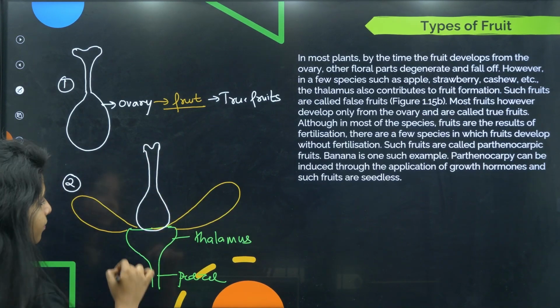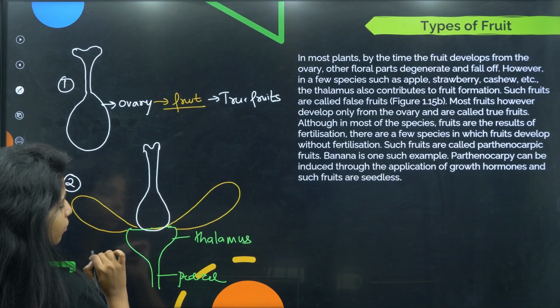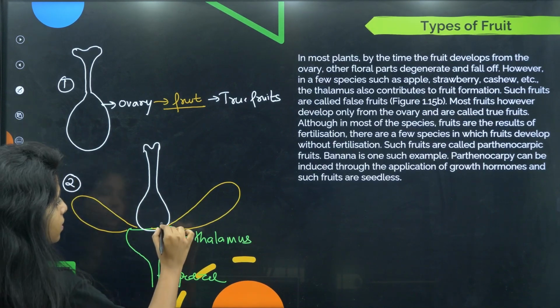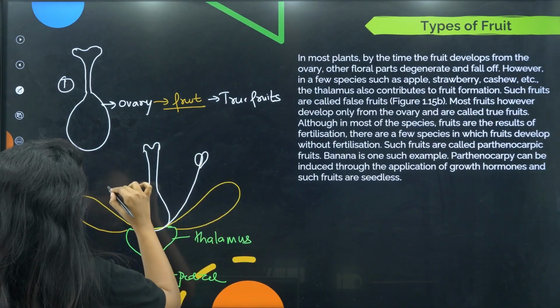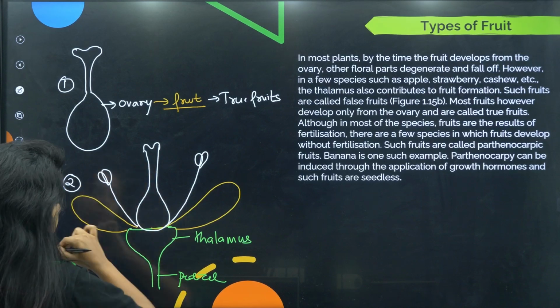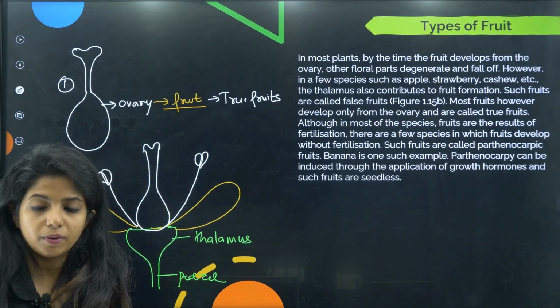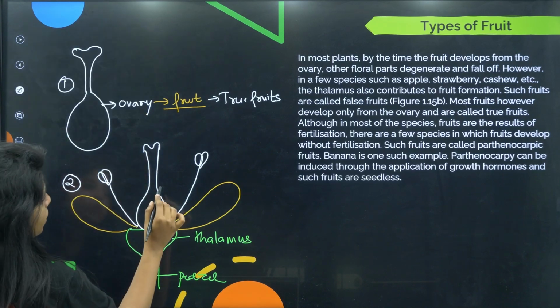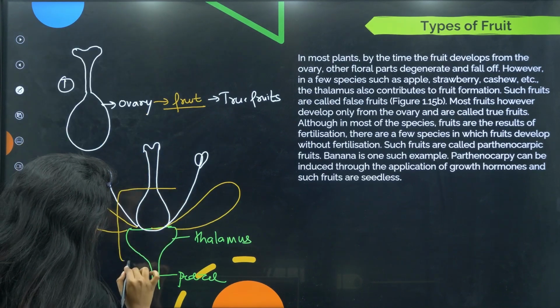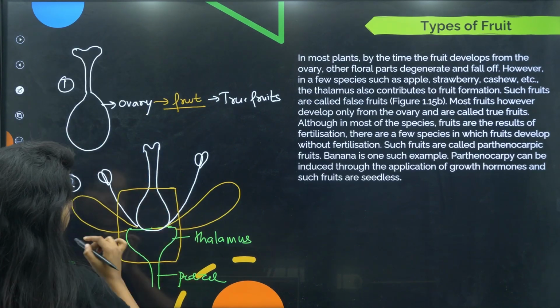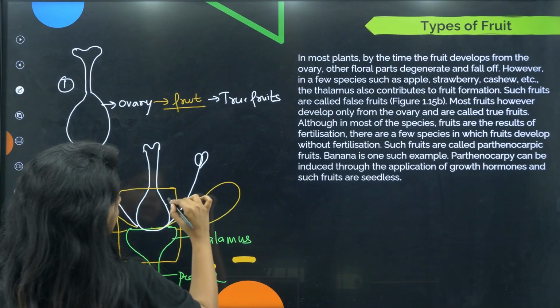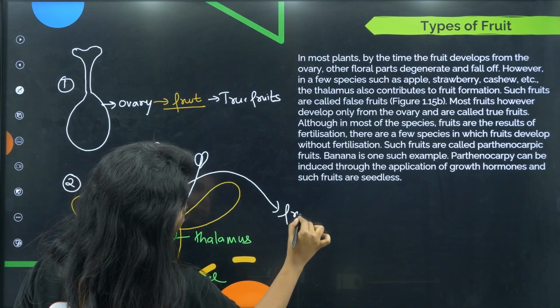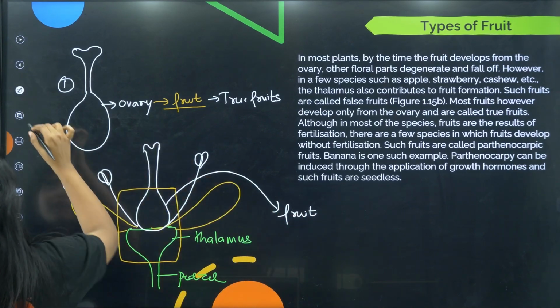Let's make anther and the stamen, anther and the filament as well. Now, in this type of plants, along with the ovary, the thalamus also combines together to form the fruit.